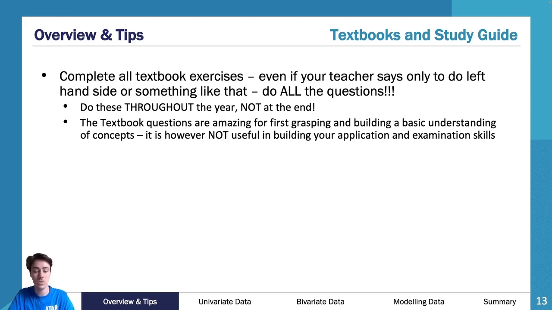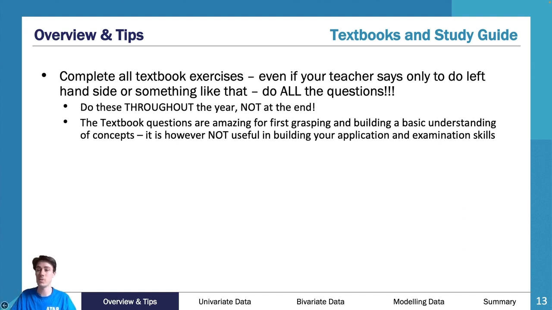As you go through, you're more than likely going to get questions from your teacher, or some textbook questions, and they'll say, do these ones. That's your homework. I need to see that to tick it off and say that you're going well. I would expect you to try and do all of it on the basis that when you are learning it, the more you do, the better. When you are doing practice for the exam, at the end of the year and you're pushing through, please, please, please do not use textbook questions.